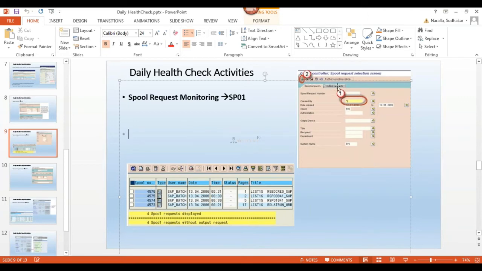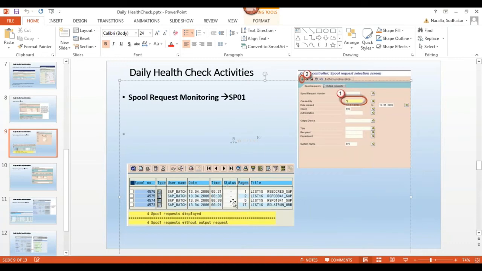You can do the TemSe consistency check, or go to SP01, give star in created by, and for date you can give 1 month back or 2 months back. For client you can give a star. Check how many spool requests are completed and which have the biggest pages, like hundreds or thousands of pages.